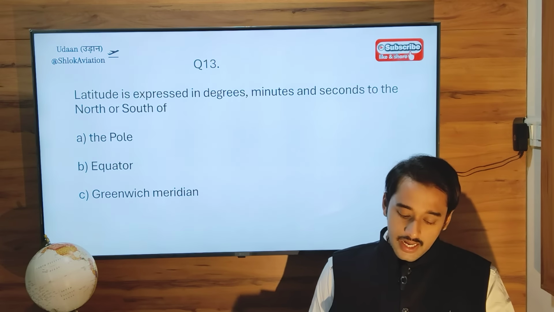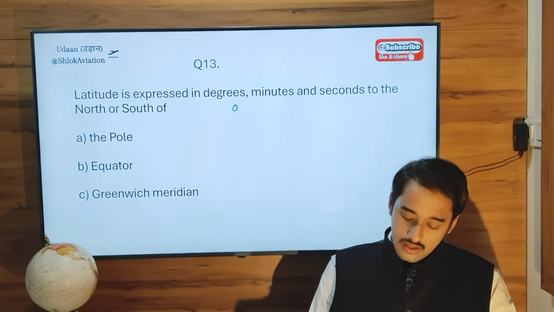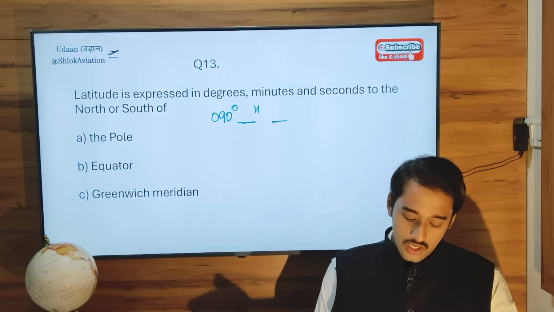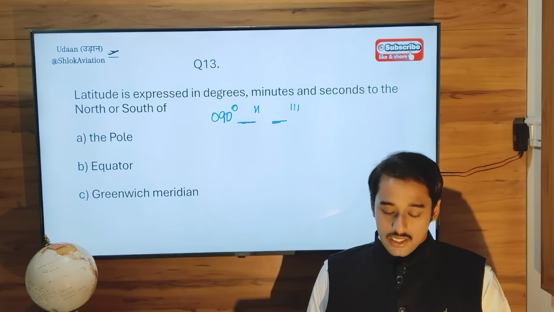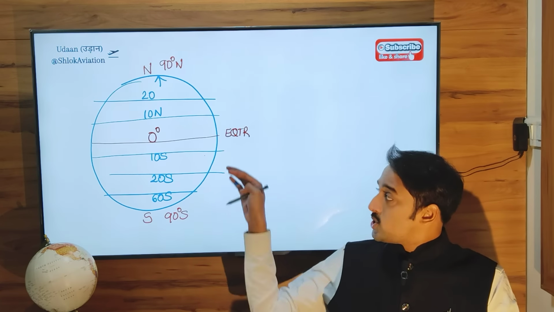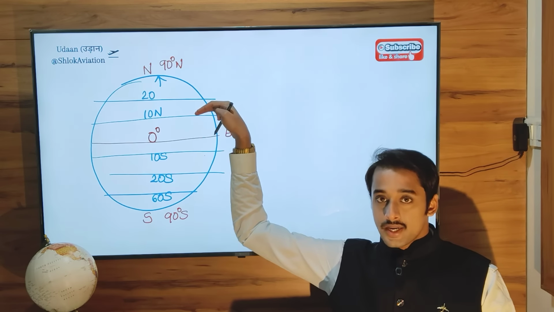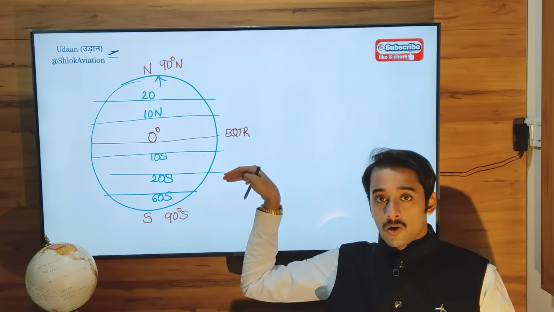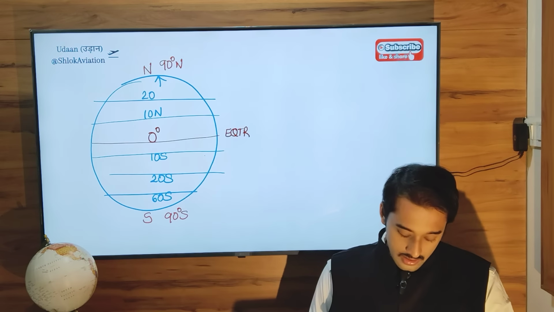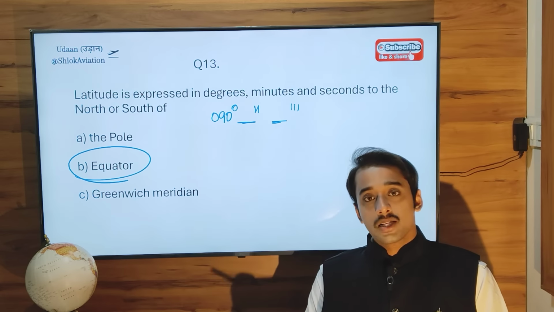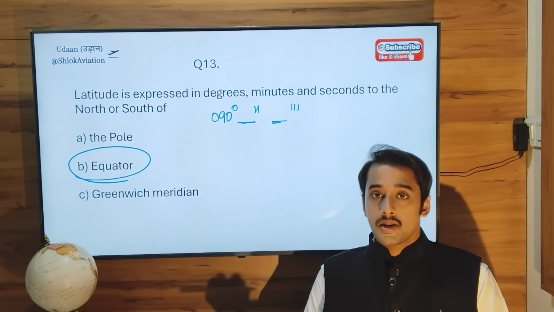Question 13. Latitude is expressed in degrees, minutes, and seconds to the north or south of what? Just now I told you. This is your equator. Any latitude to the north of the equator will be called northern latitude. Any latitude to the south of it will be called a southern latitude. So the correct option will be equator. Equator is your datum. With respect to that, your latitudes will be numbered.